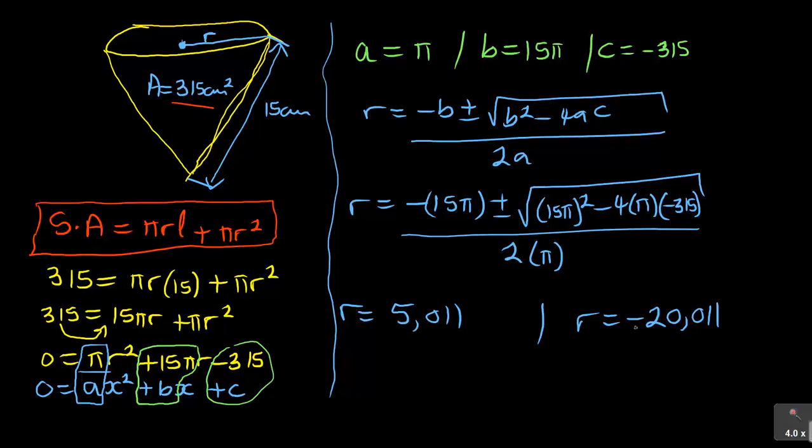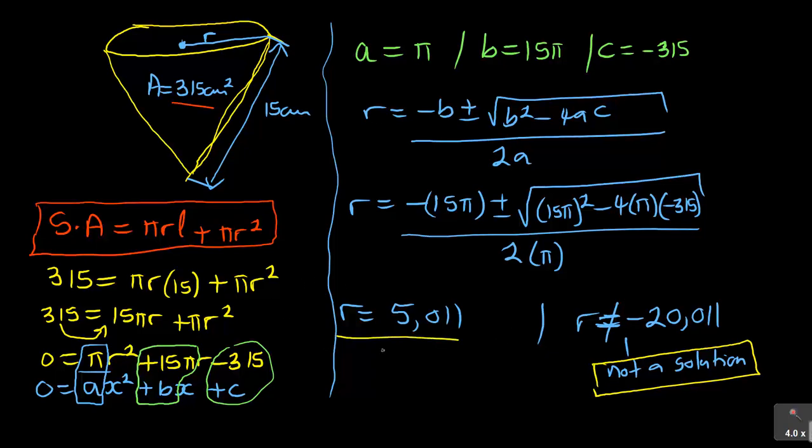I cannot have a radius of a negative. So where there is the negative, you say r cannot be, or you can say not a solution. So that one is important because you need to make us aware that this is not a solution. So the answer there becomes r is equal to 5,011.